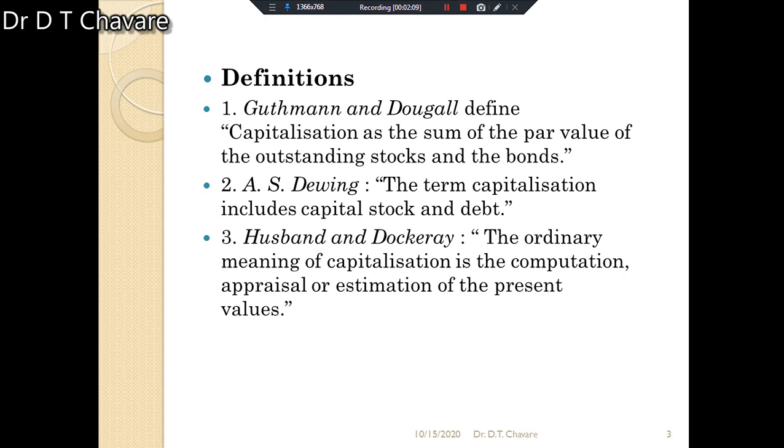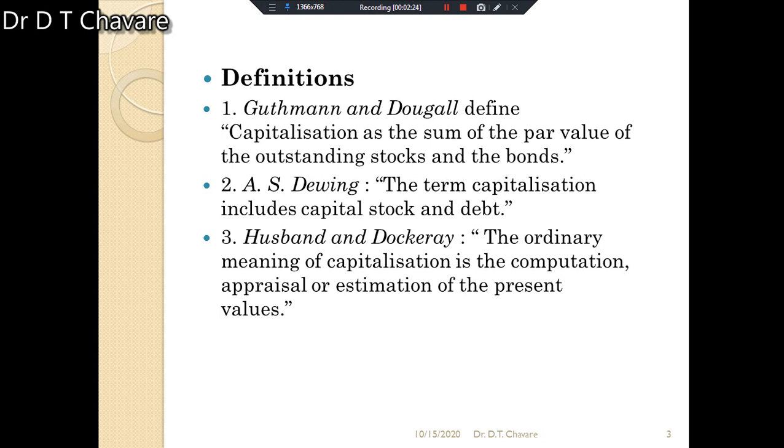Then Husband and Dockery have also given a definition. The ordinary meaning of capitalization is the computation, appraisal or estimation of the present value.